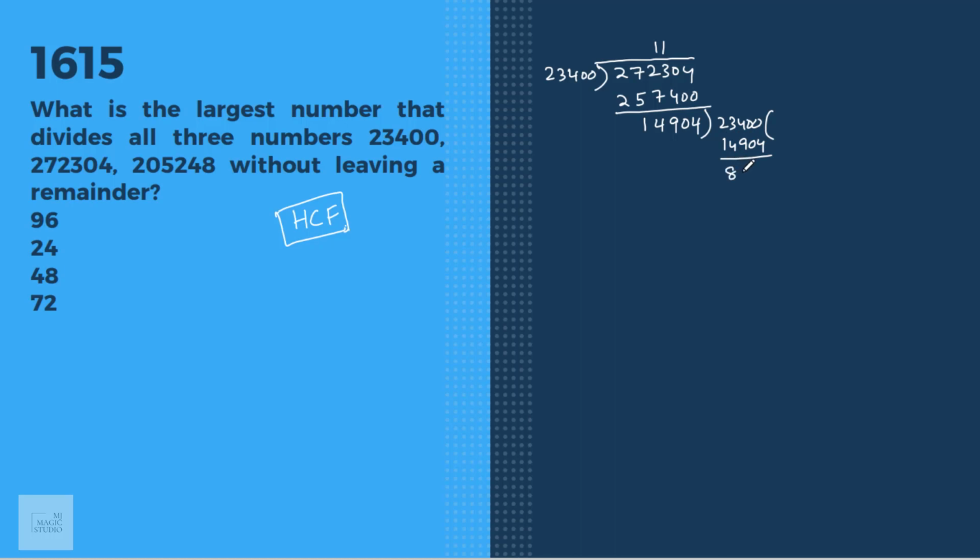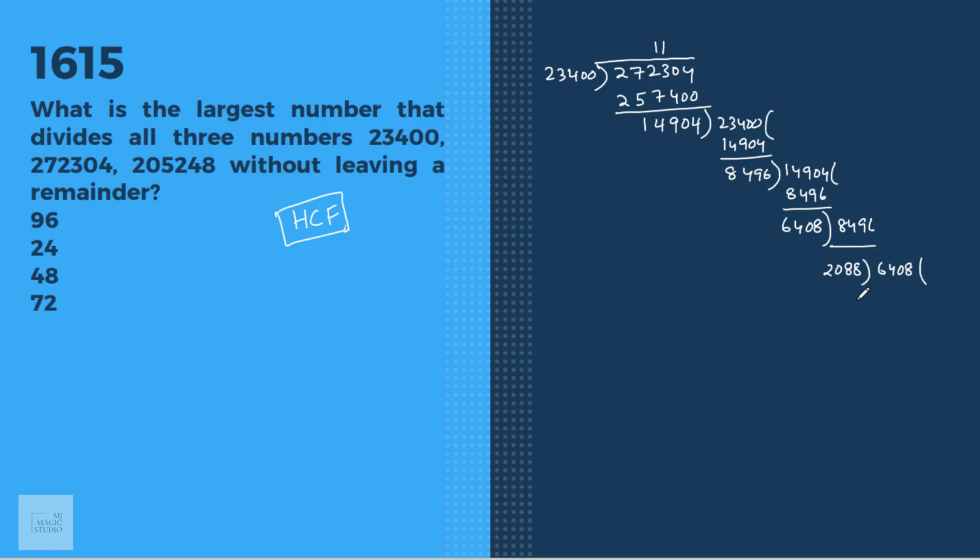Remainder 8,496. Again I'll divide, one time only. 8,496. The remainder would be 6,408. 8,496 one time. The remainder would be 2,088.